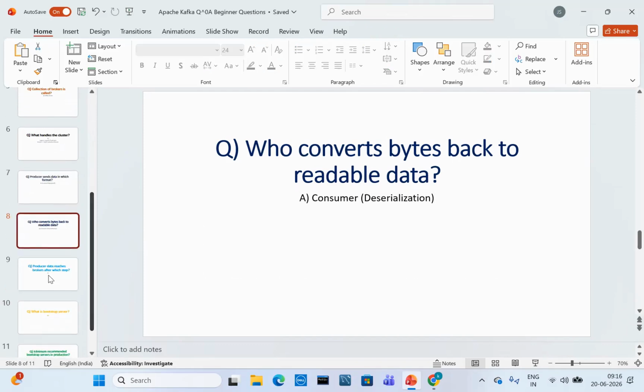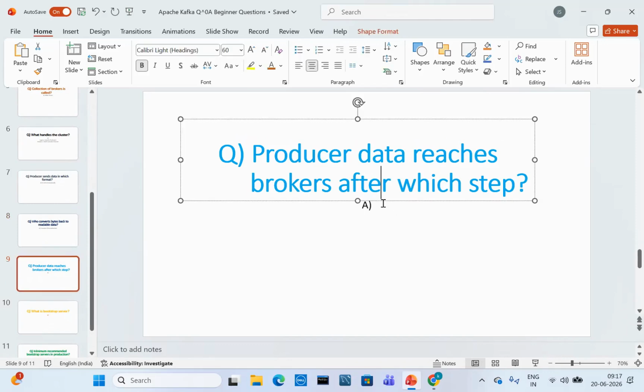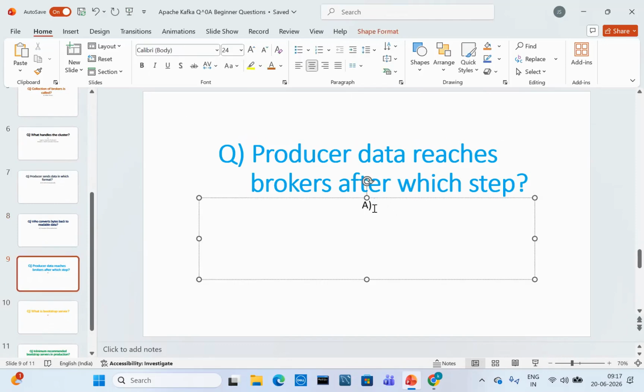Next one: producer data reaches brokers after which step?